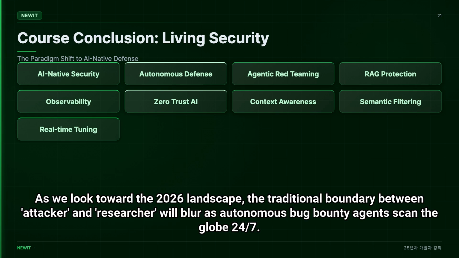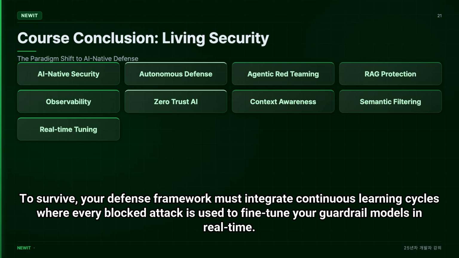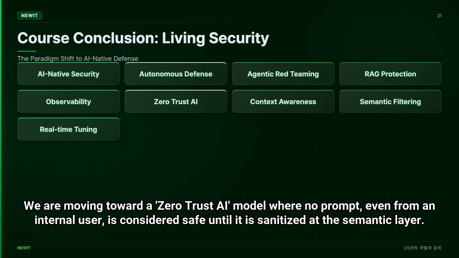As we look toward the 2026 landscape, the traditional boundary between attacker and researcher will blur as autonomous bug bounty agents scan the globe 24/7. To survive, your defense framework must integrate continuous learning cycles where every blocked attack is used to fine-tune your guardrail models in real time. We are moving toward a zero-trust AI model where no prompt, even from an internal user, is considered safe until it is sanitized at the semantic layer.